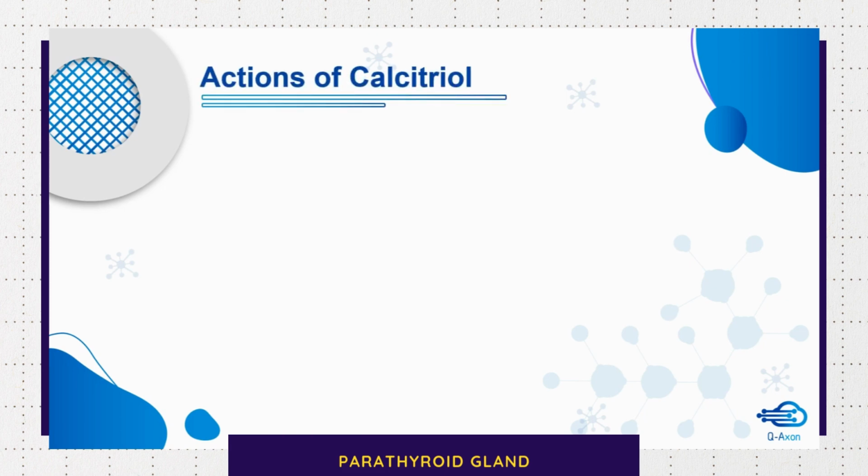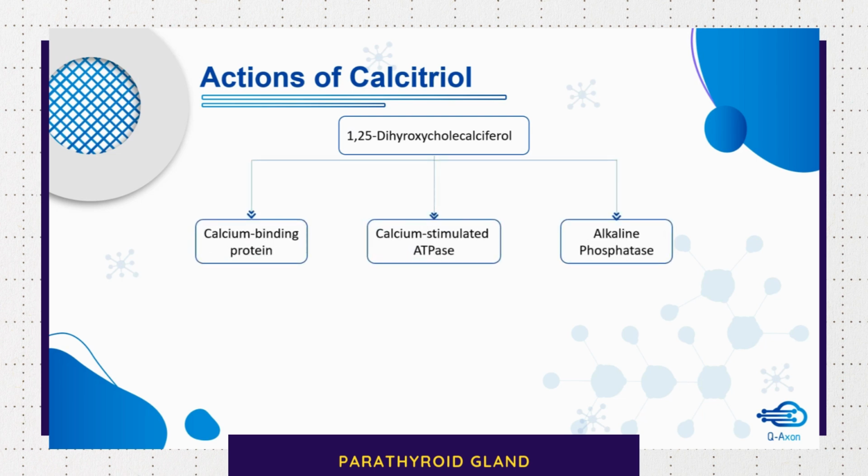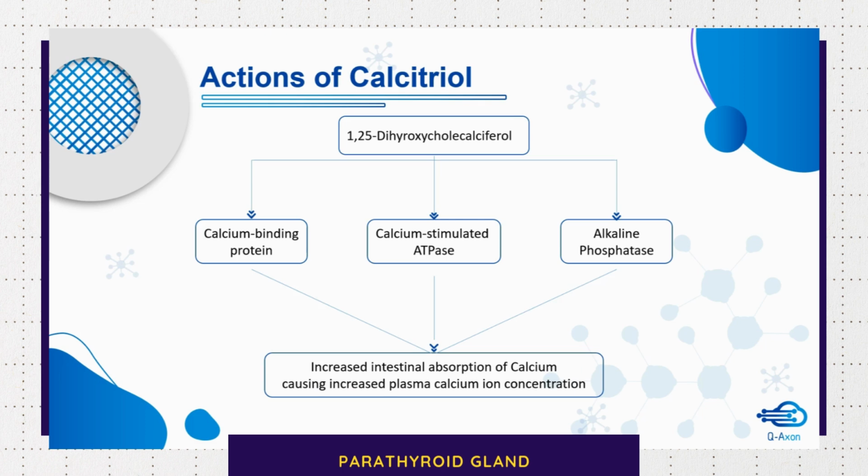Calcitriol or vitamin D is another hormone that plays an important role in calcium homeostasis. The active form of vitamin D3 is 1,25-dihydroxycholecalciferol. It actually enhances calcium reabsorption by several ways. It increases calcium binding protein in the intestines. It also increases calcium stimulated ATPase and alkaline phosphatase. All these will result in increased intestinal absorption of calcium, causing increased plasma calcium ion concentration.